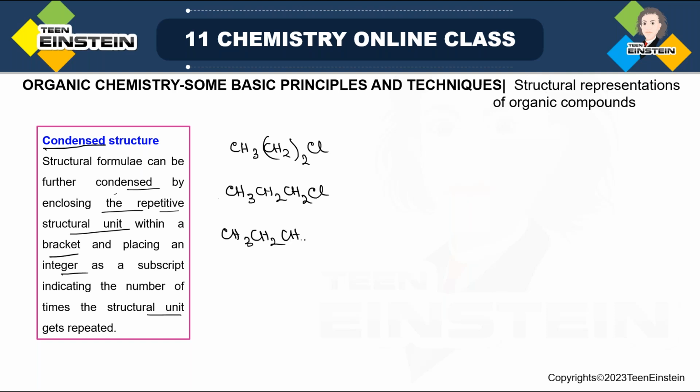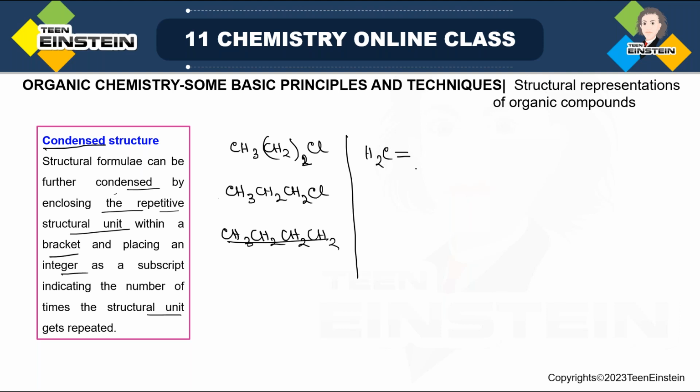That is 6 CH2. If you write it out, it will take a lot of time, so no need to do that. What you will do is simply put a subscript for the repeating part. Now for the next example, where we have seen some double bonds or triple bonds, in the condensed way, when we draw it, for double bonds you have to draw with a dash, because there is no other way.